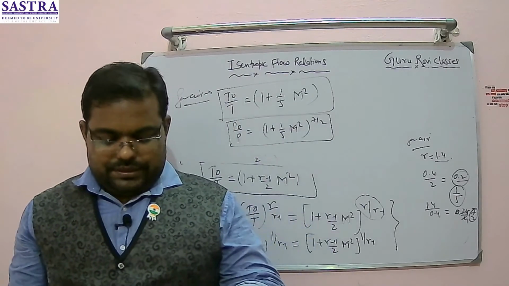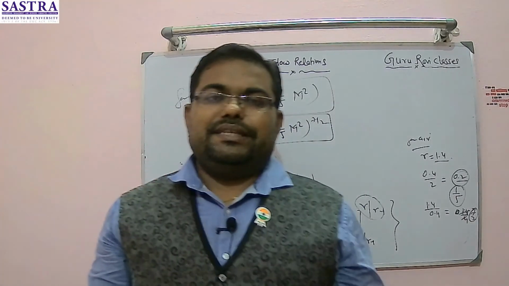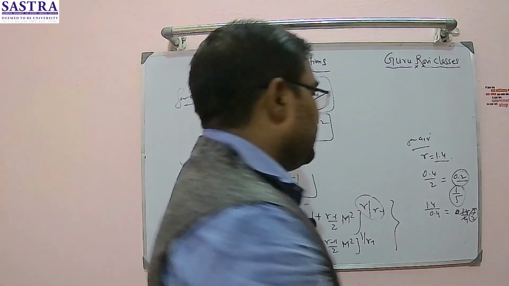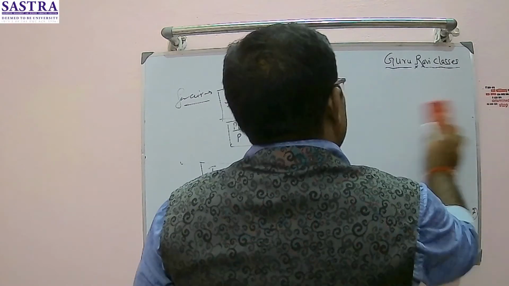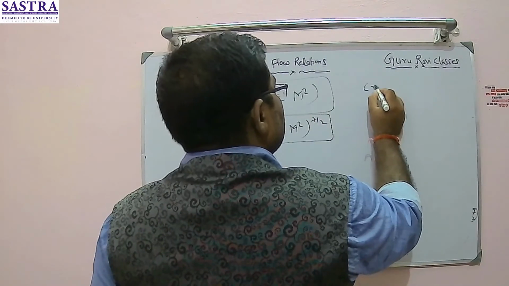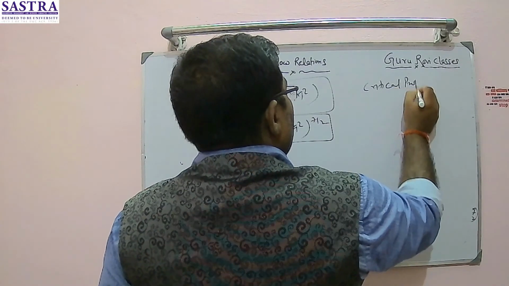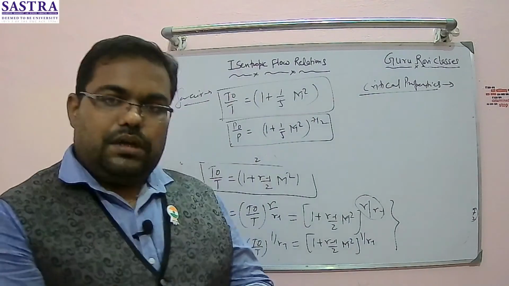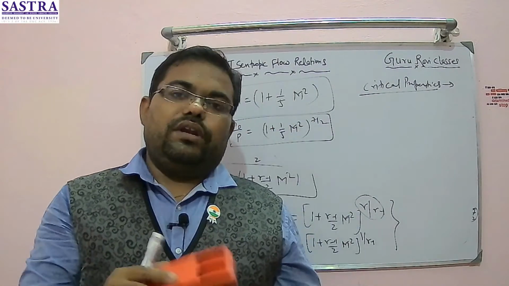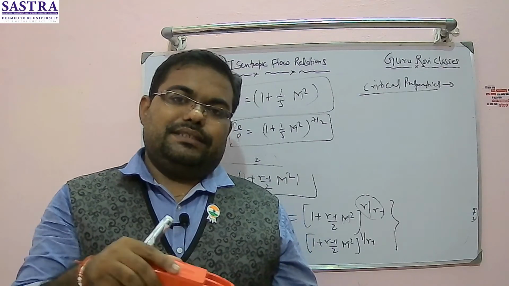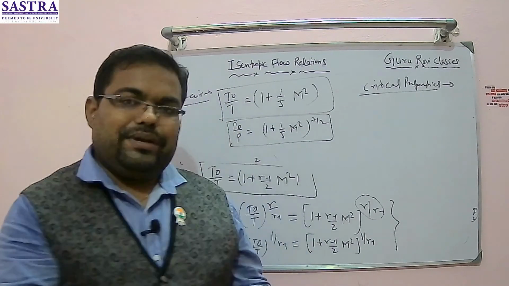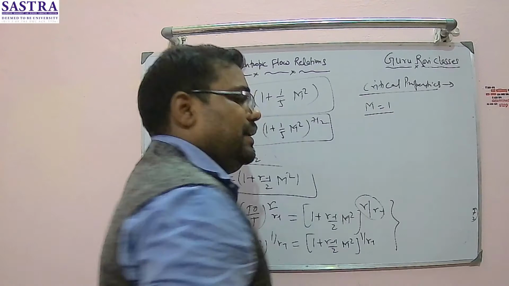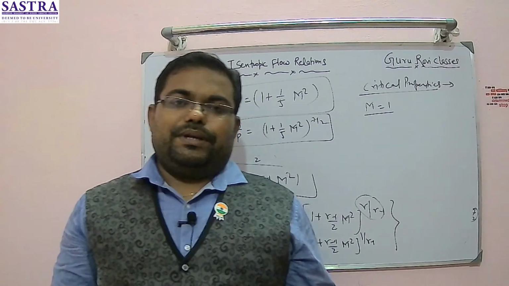Sometimes they used to ask to determine the critical properties. So that also I will give you here itself. By that I will conclude this lecture. So critical properties. In the flow, the flow will become critical only when my Mach number reaches the sonic speed, or I can say when Mach number is equal to 1, right? My flow properties will become critical properties, right?